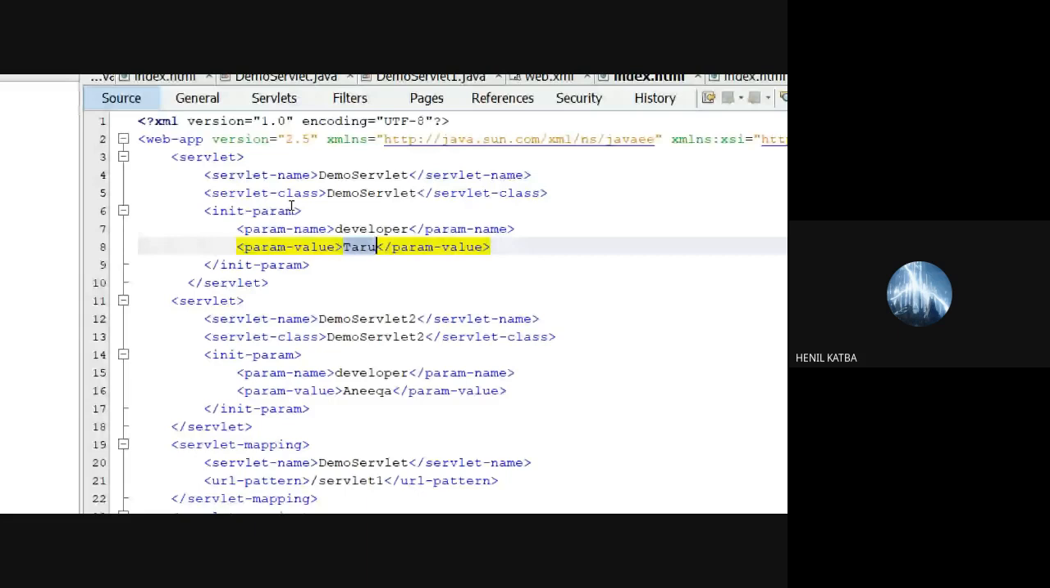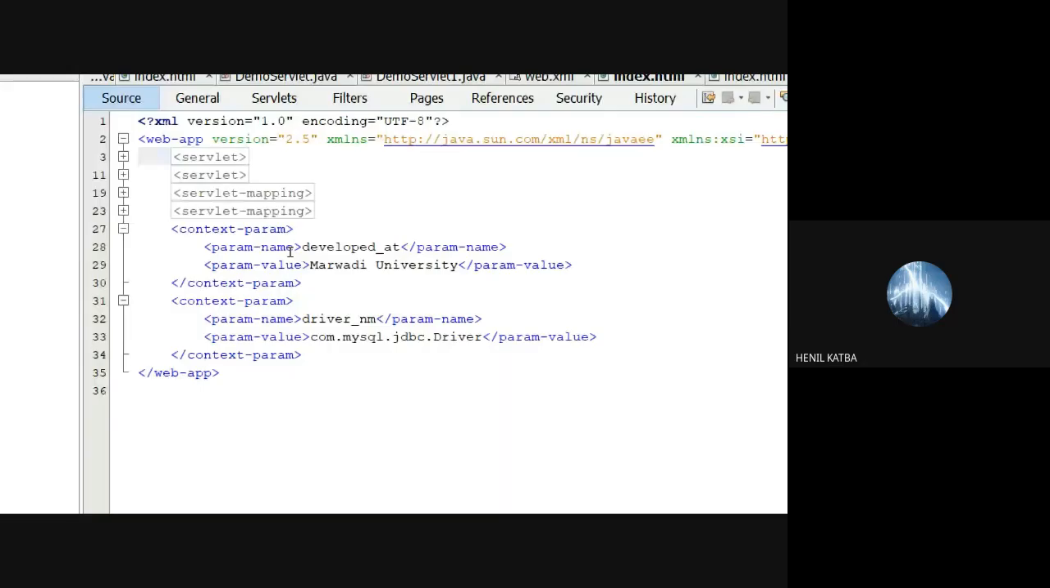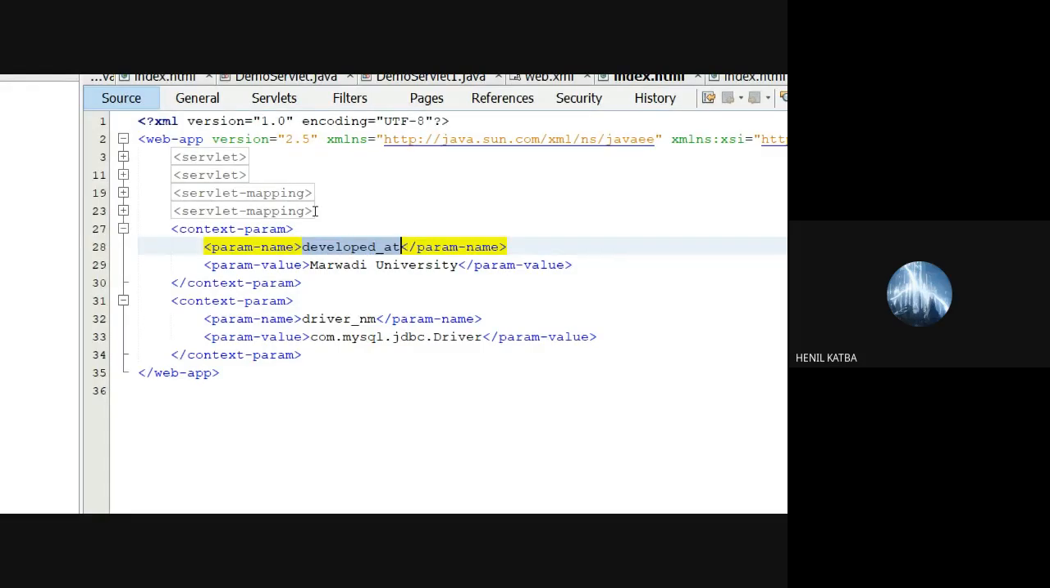So if we have a servlet-specific parameter, we set it as an init parameter. And when we have something which is globally applicable, at that time we can go with the context parameter. For example, driver name, which is applicable to all the servlets. Suppose I'm mentioning the company who has developed this software. So this is a context parameter. Servlet context 1 was developed by author Taru, servlet context 2 was developed by author Anika, but both pages are developed at the same company. So I can have develop at and some values. These are the context parameters.